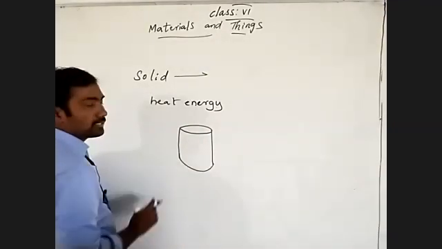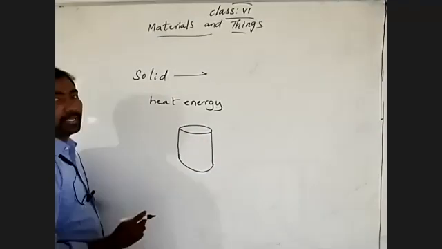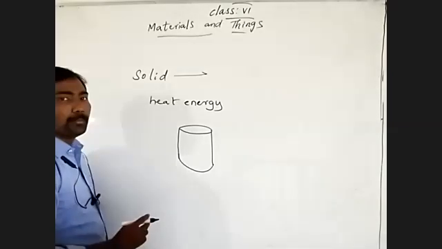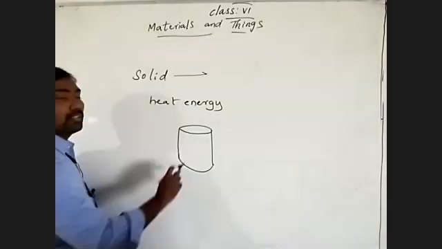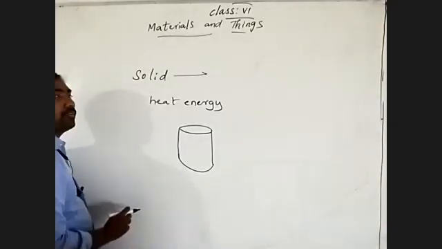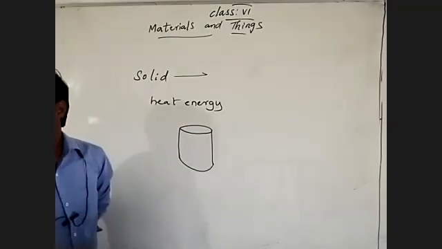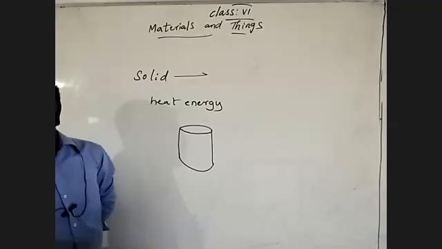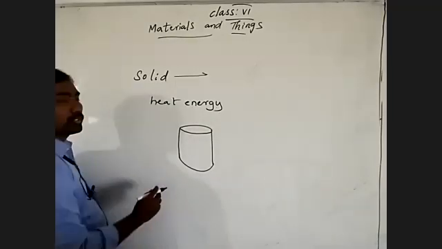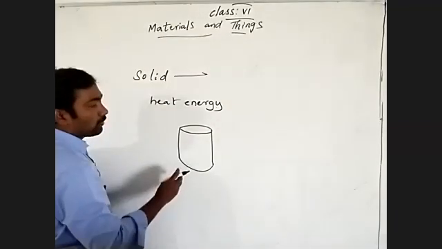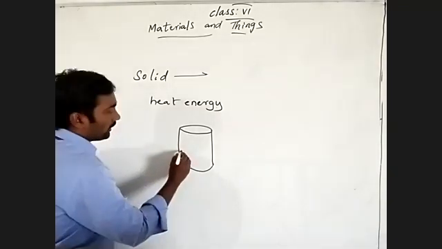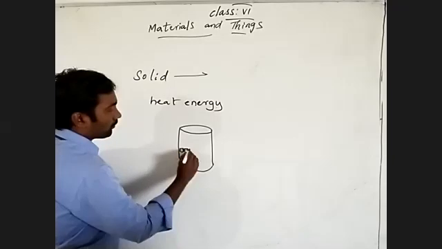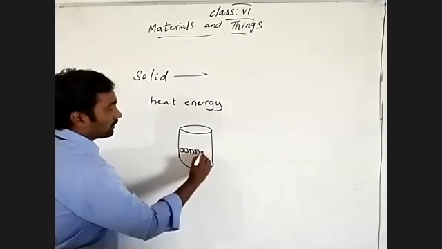See, this is a beaker, a transparent beaker. Transparent beaker means what we discussed: the substance or material which allows complete light through it. Coming to that, we take this transparent vessel or beaker filled with some ice cubes. What are we taking? Ice cubes.